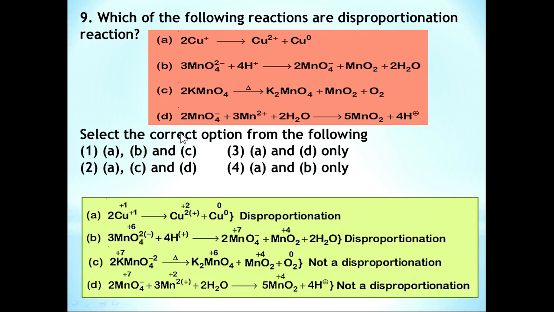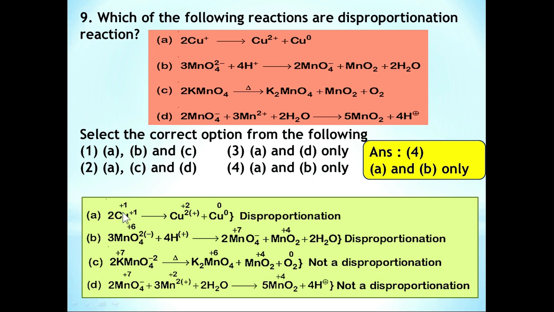If you consider these 4 reactions, in case of reaction A, Cu+1 undergoes both oxidation and reduction, and in case of reaction B, Mn+6 undergoes oxidation and reduction. So these two are disproportionation reactions. But reactions C and D are not disproportionation reactions. So among these 4 options, option number 4, A and B only, is the correct answer.